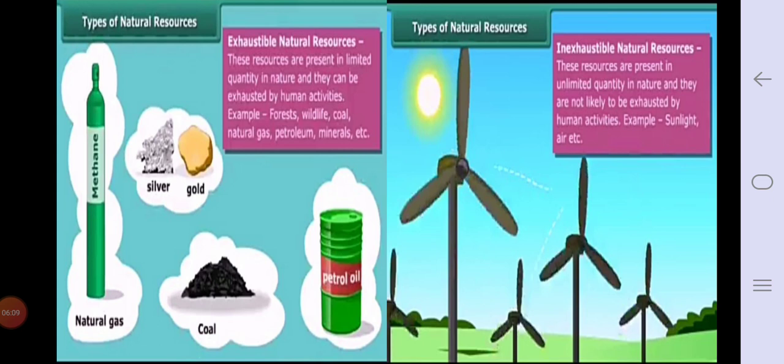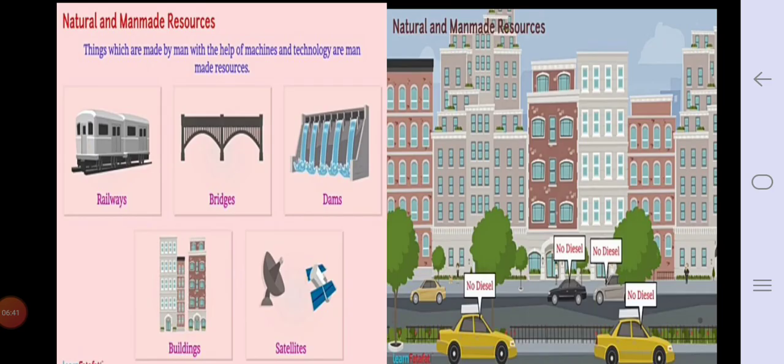Here also they have shown some natural resources. You can see in the picture, these are also some natural resources. These resources are present in limited quantity in nature. They can be exhausted by human activities. For example, forest, wildlife, coal, natural gas, petroleum, minerals. These are some more examples of exhaustible natural resources, and inexhaustible resources are like sunlight, air, etc.